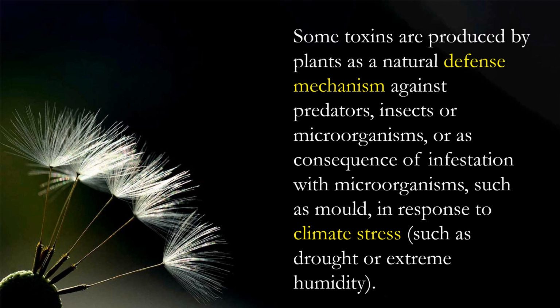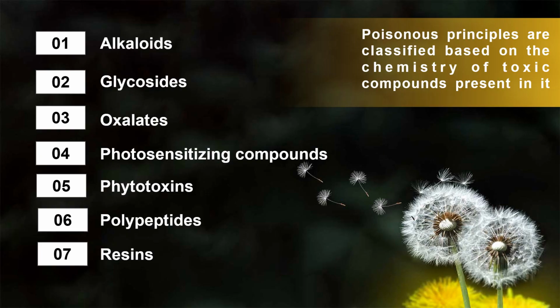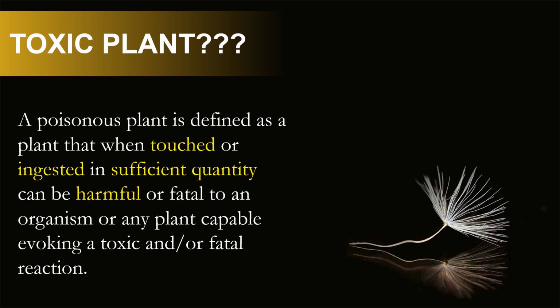Some toxins are produced by plants as a natural defense mechanism against predators, insects or microorganisms, or as a consequence of infestation with microorganisms such as mold, in response to climate stress such as drought or extreme humidity. These are some poisonous components: alkaloids, glycosides, oxalates, photosensitizing compounds, phytotoxins, polypeptides, and resins.